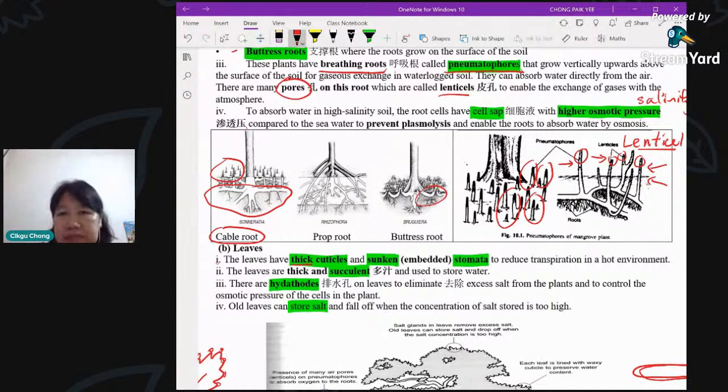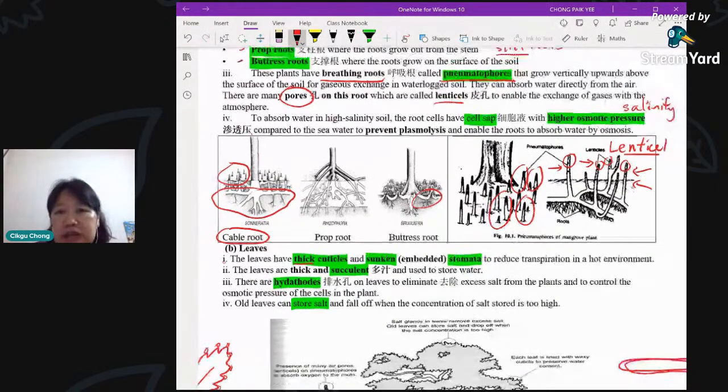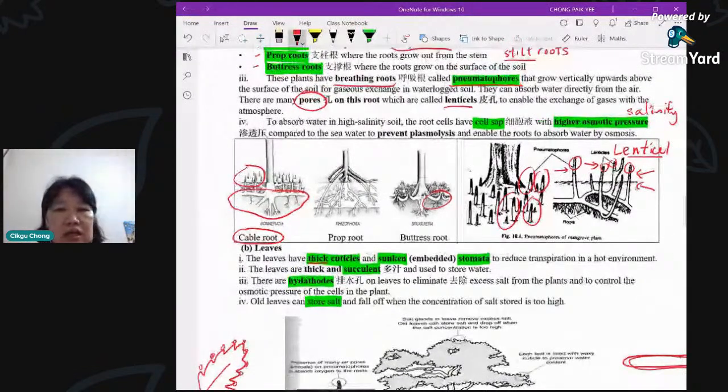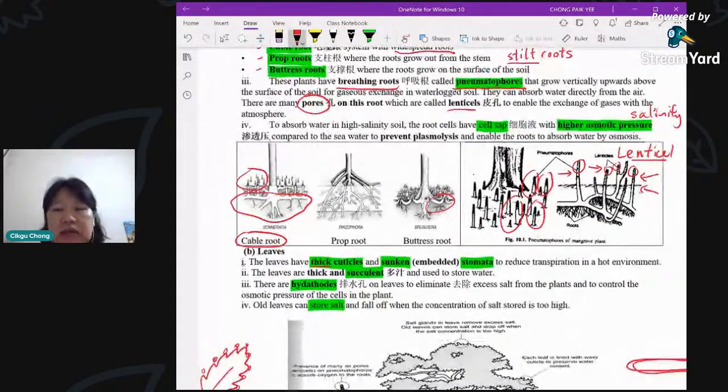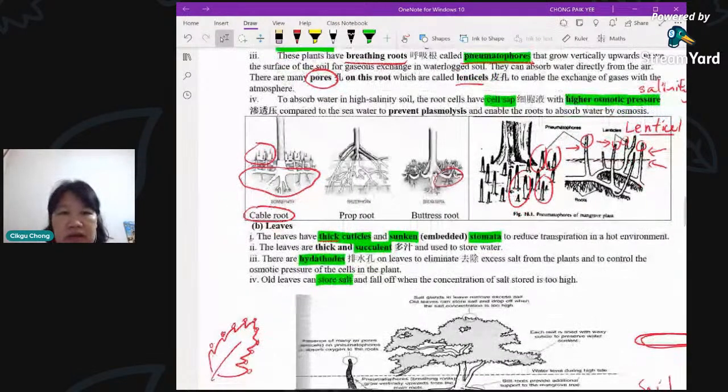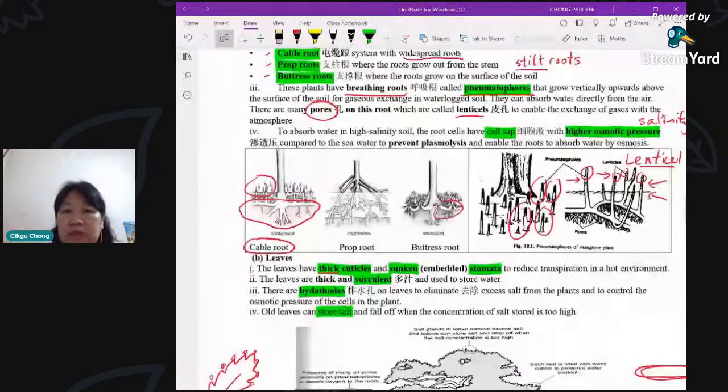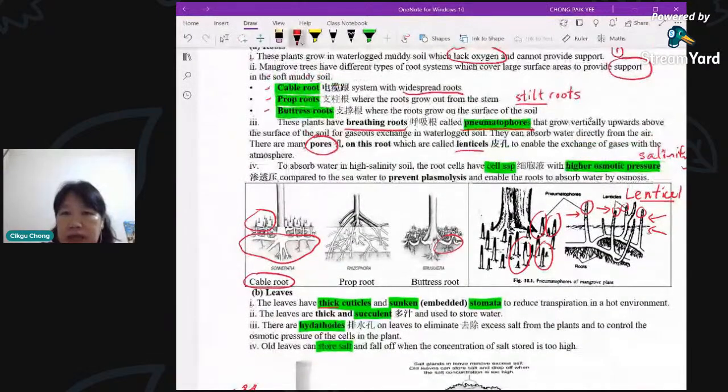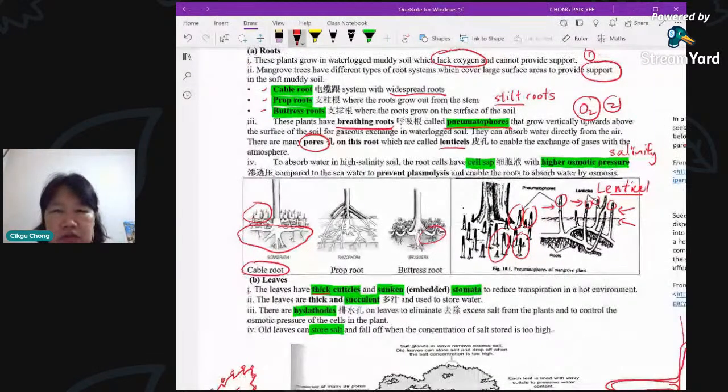So the function is to enable the exchange of gases with the atmosphere, or to obtain oxygen, to absorb oxygen directly from the air. Okay, so that is to overcome the problem of what? Oxygen. So the second one is, this is to overcome the problem of lack of oxygen. Okay, the third one, how do we overcome the problem of being too salty? The soil is so salty. So how are they able to absorb water in?